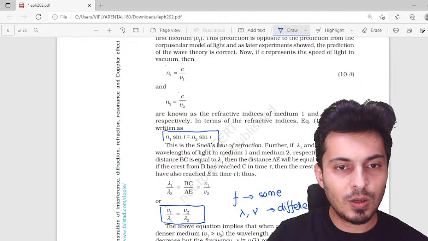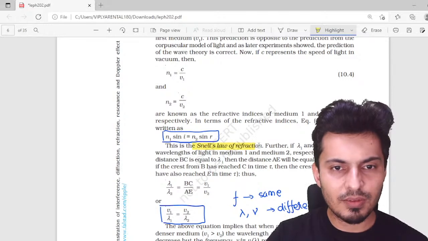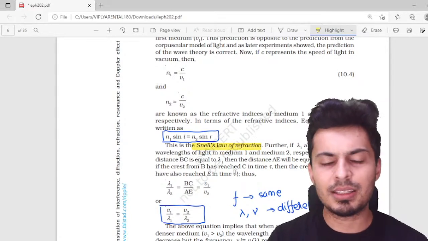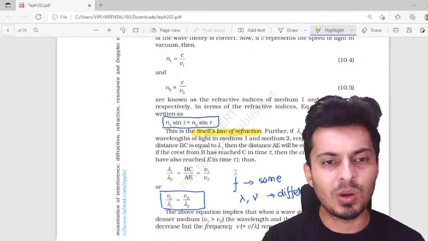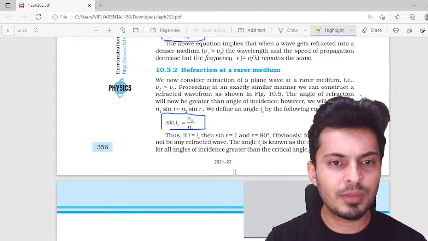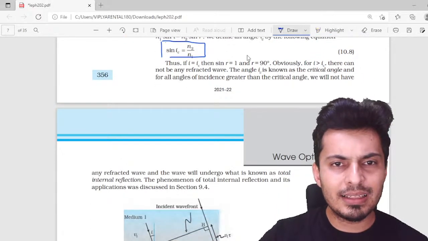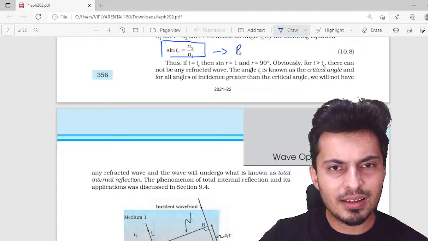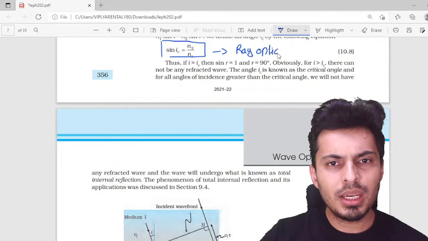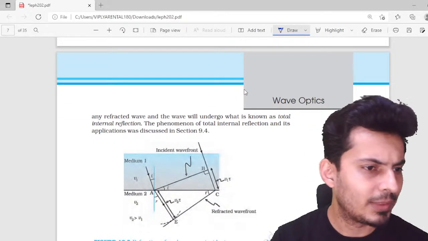This is Snell's law of refraction, like you can see over here. You have seen this in ray optics. So Snell's law: n1 sin i is equal to n2 sin r, or n1 by n2, or n2 by n1 is sin i by sin r. That's the same thing. This is about critical angle. Don't worry, you will study this in ray optics. So this is more of the ray optics part. For now it's okay, even if you don't know about critical angle and all of that.